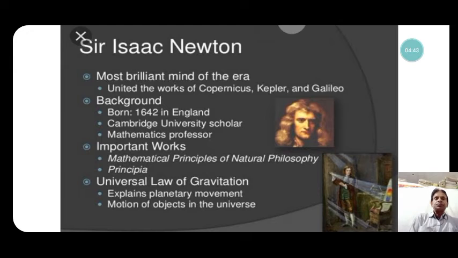He was born in 1642 in England, was a scholar of Cambridge University and was a mathematics professor. He also invented calculus, the advanced study of mathematics. Important was his work Mathematical Principles of Natural Philosophy, the Principia. The universal law of gravitation was discovered by Newton. He explained planetary motion and the motion of objects in the universe.